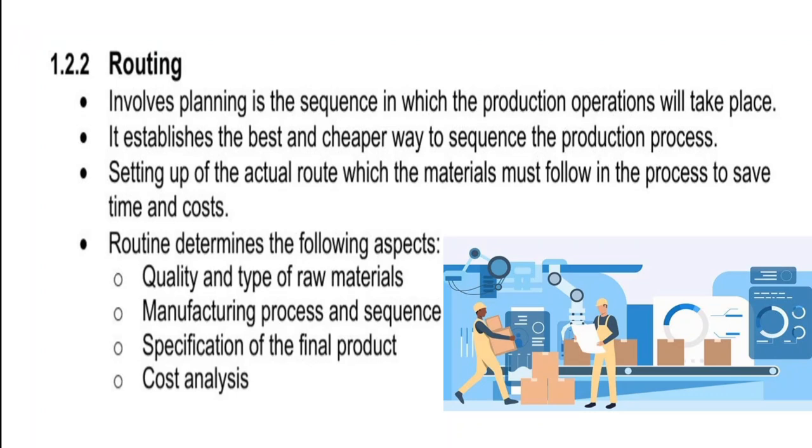The manufacturing process. We need to look at how we are manufacturing these items. Is there a way to speed up the process without compromising the finished product? If there's a way of getting a machinery instead of a person making this item, and it allows us to make more products in a short space of time, by all means, we will consider using this machine instead of utilizing just people making these items, right? So these are all the things that we are focusing on when we are routing.